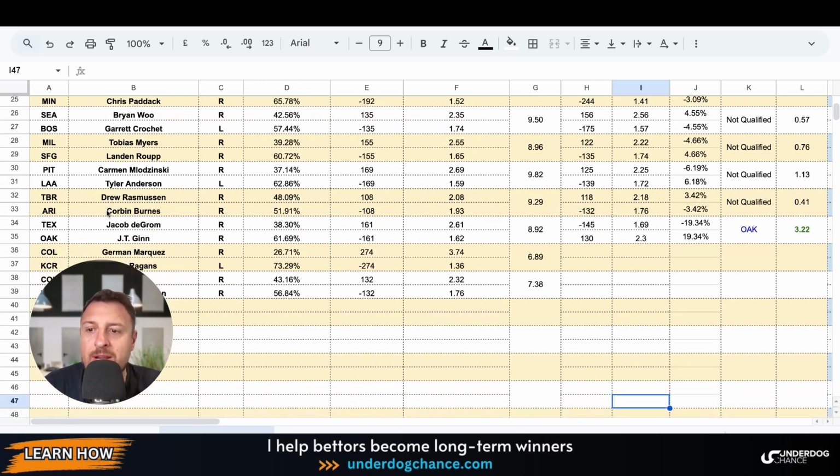Tampa Bay Rays against Arizona, Rasmussen against Corbin Burns, two right-handed pitchers.